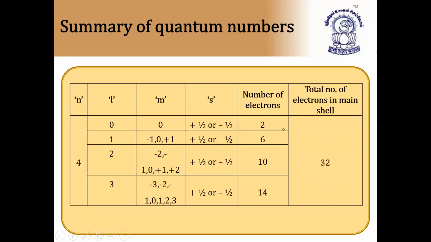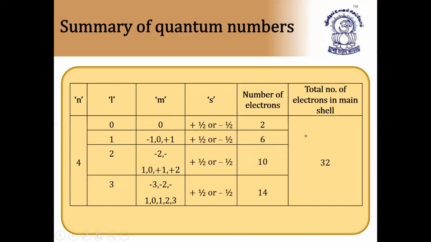Summary of quantum numbers. The total number of electrons in the main shell is equal to 32. So n is equal to 4. l will take the values 0, 1, 2, 3. It is the f orbital. So m will take values 0, minus 1, 0, plus 1, minus 2, minus 1, 0, plus 1, plus 2, and minus 3, minus 2, minus 1, 0, plus 1, plus 2, plus 3. So all these values of m, and it has 2 electrons in the first case, 6 electrons in the second case. The d subshell has 10 electrons, and the f subshell has 14 electrons.